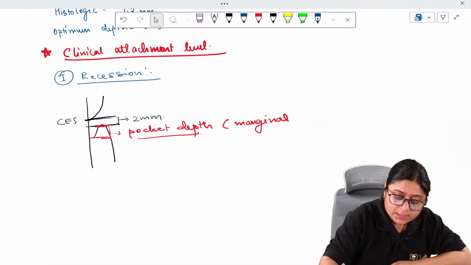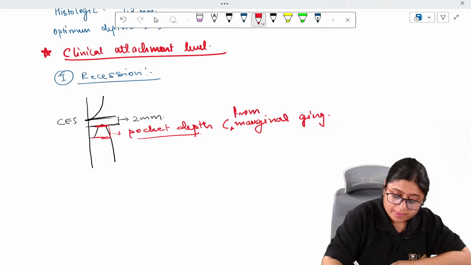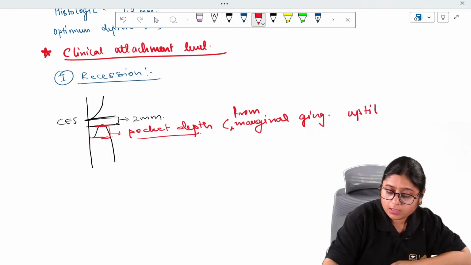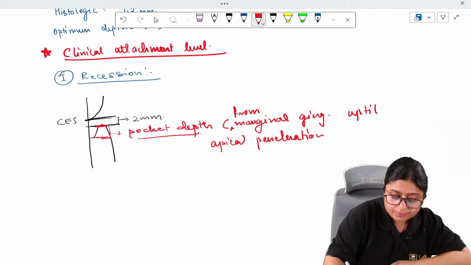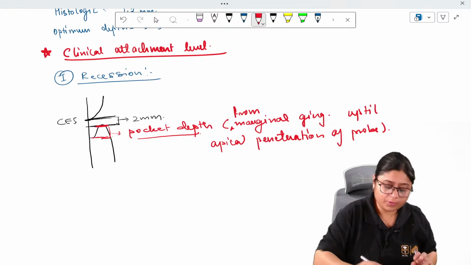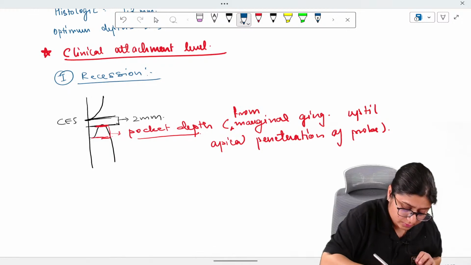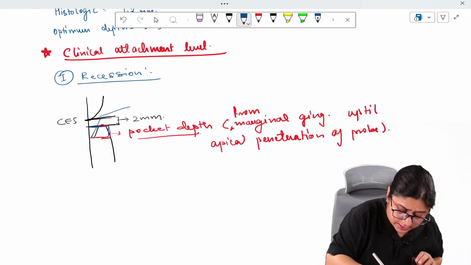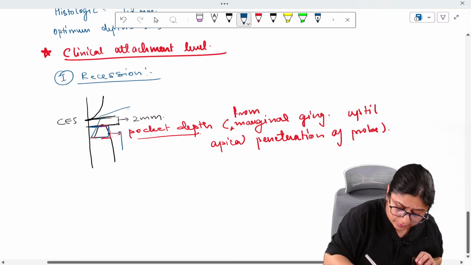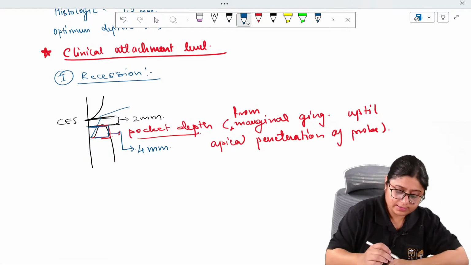So pocket depth is from the marginal gingiva up till the apical penetration of the probe. This is your pocket depth. When I'm putting my probe here, this pocket depth came out to be, suppose, 4 mm. So what is the clinical attachment loss in this case?